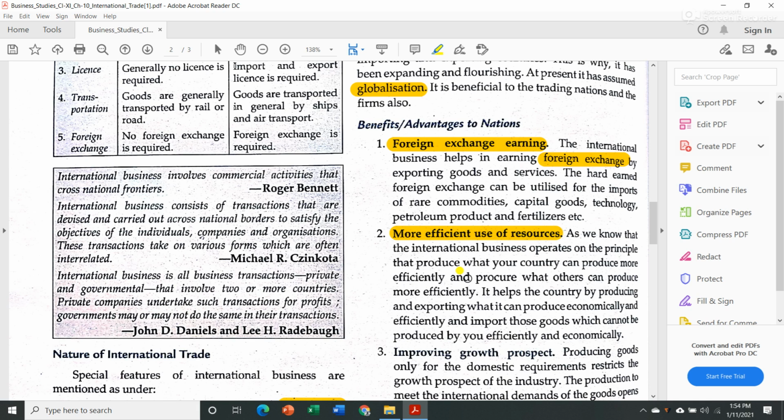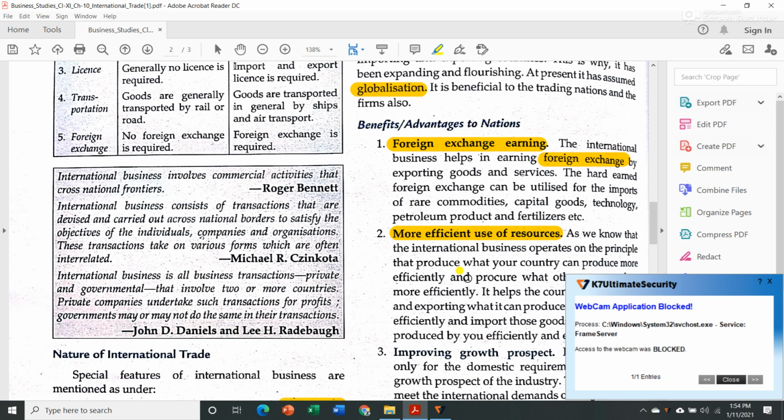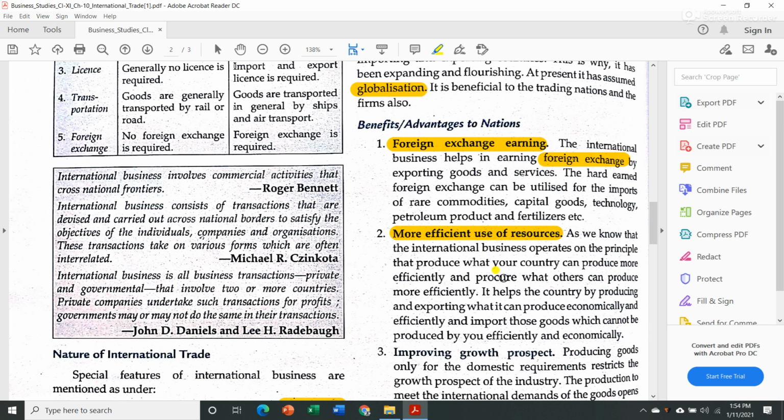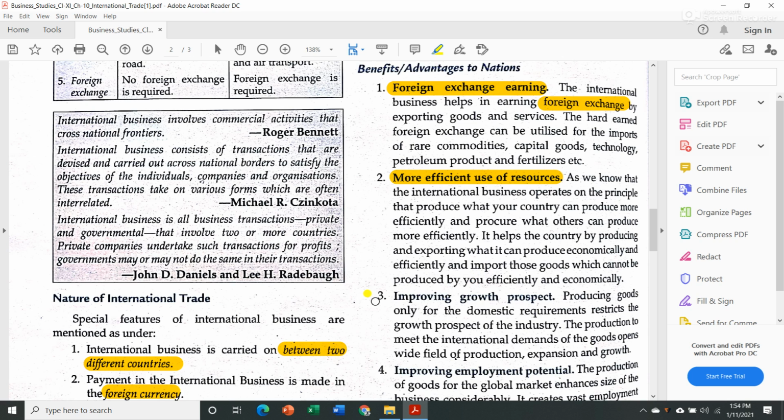So that is the reason why international business has been expanding, because we can easily procure goods which we cannot produce for our own self, and we can simply export those goods which we are able to produce efficiently as compared to other countries, and in this manner resources are being used efficiently by all the countries. Then next is improving growth prospect. Producing goods only for the domestic requirements restricts the growth prospect of the industry, because suppose if we are producing much more goods than what is needed or what is demanded in the market, then it is nothing but loss or waste of the resources.